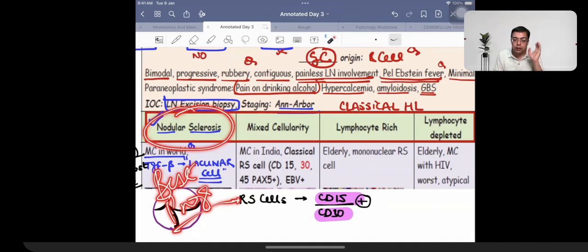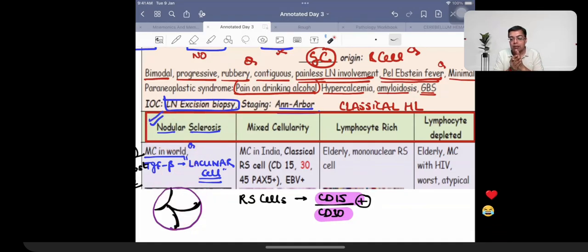we should be able to explain it in their language. Which means that if a patient is having a malignancy, you should be able to express to the patient that yes, this is not a very lucky thing for you, but what you are having as a type of Hodgkin lymphoma is the one which is going to be having a better prognosis. The second one we are interested in knowing about, because this is something that is prevalent or common in our country,